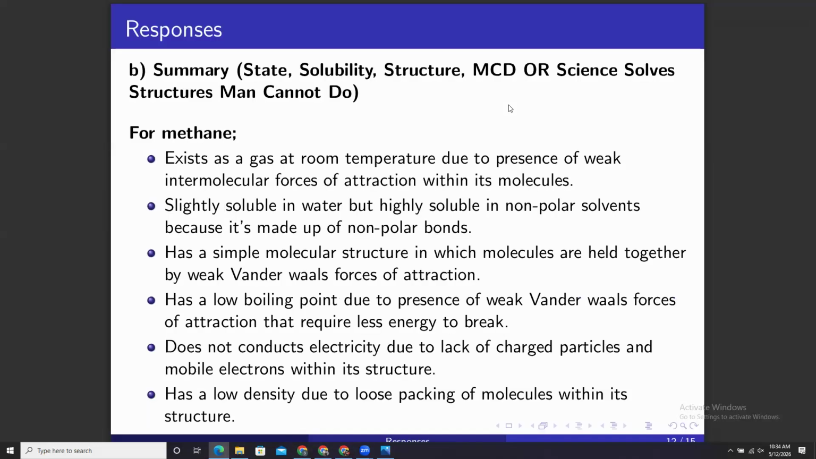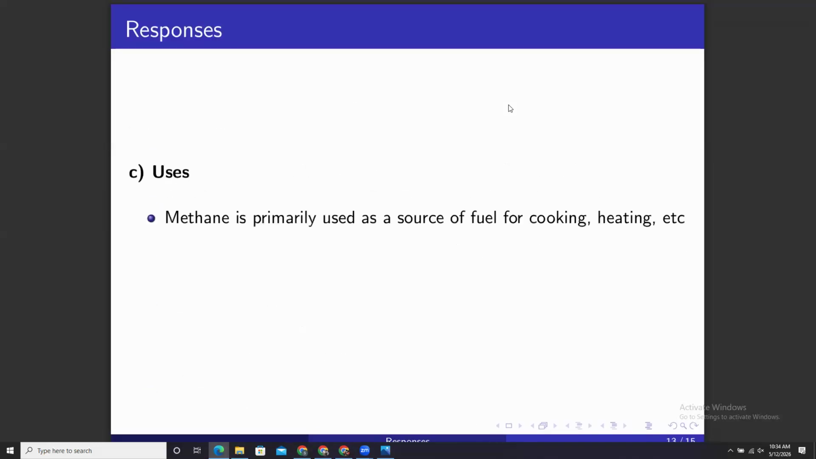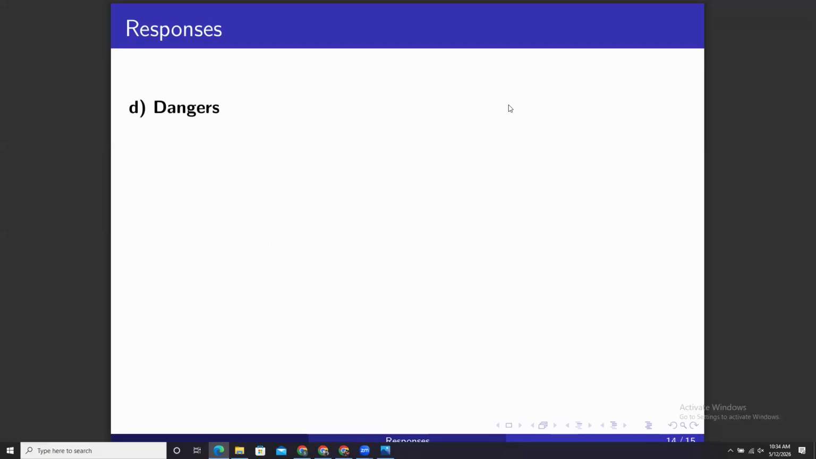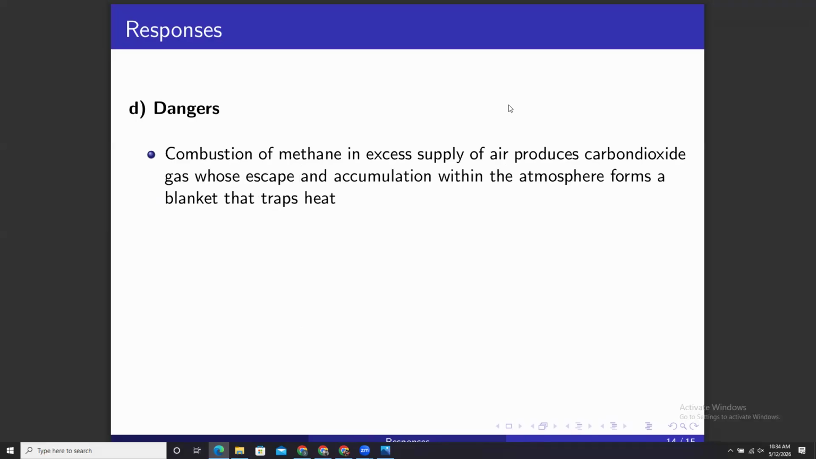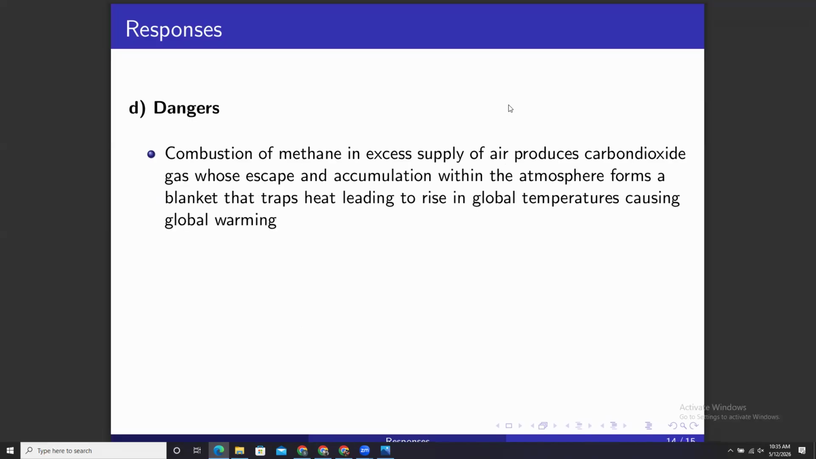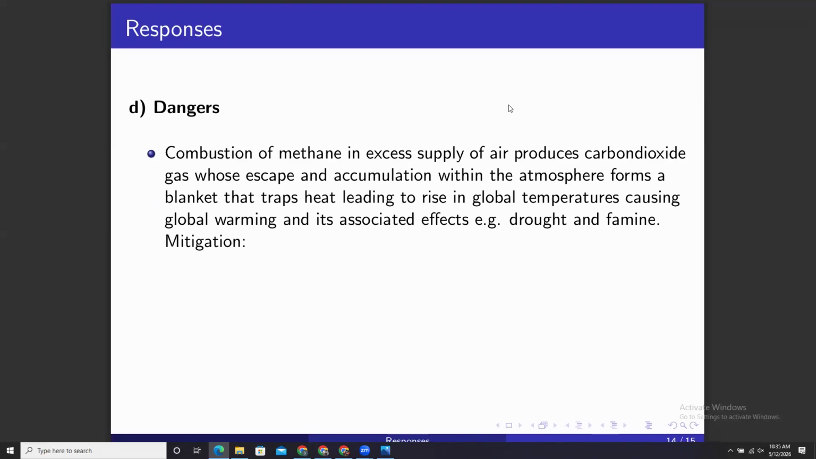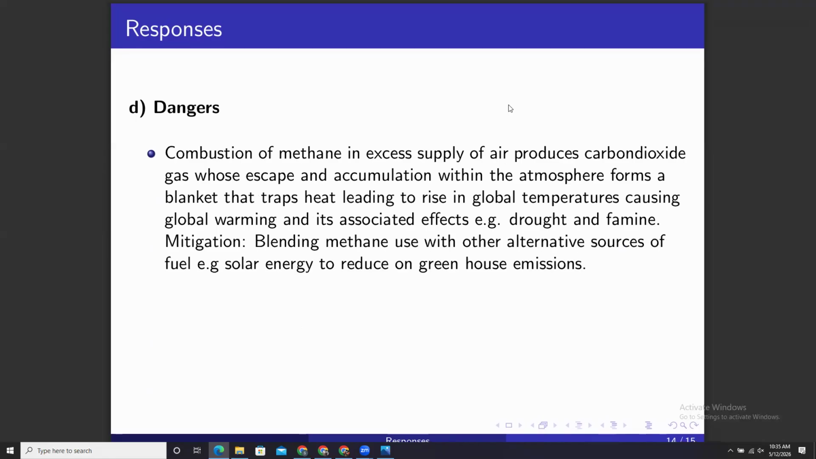Colleagues, finally, for our item, we explore dangers of methane. Methane is also made up of carbon. Therefore, if it is combusted in excess supply of air, it produces carbon dioxide, whose escape and accumulation within the atmosphere forms a blanket that traps heat, leading to rise in global temperatures, causing global warming and its associated effects.